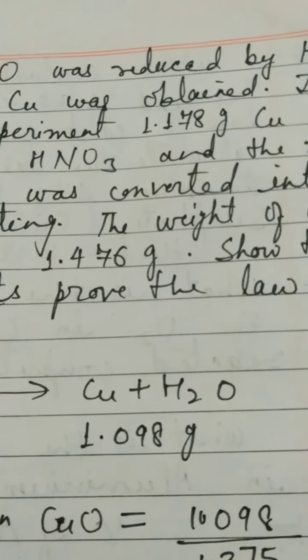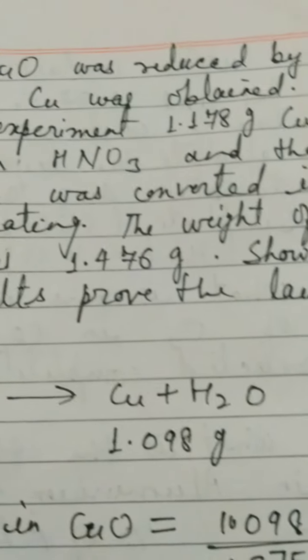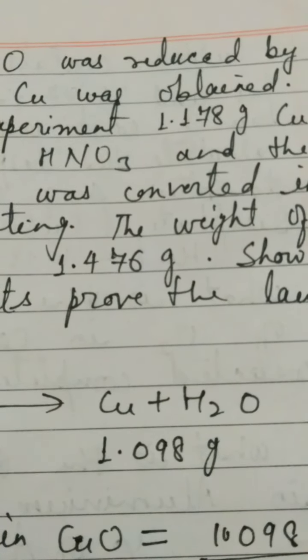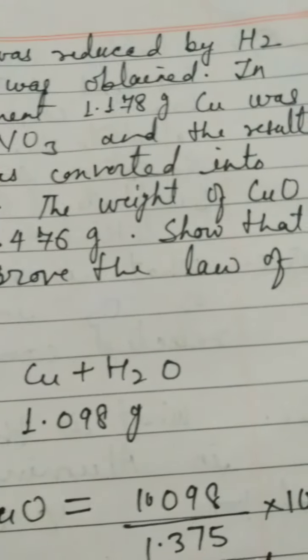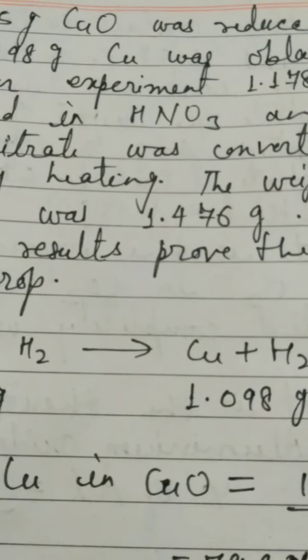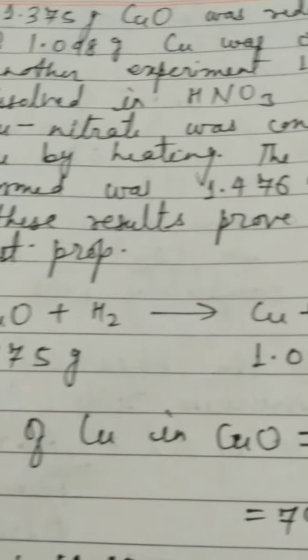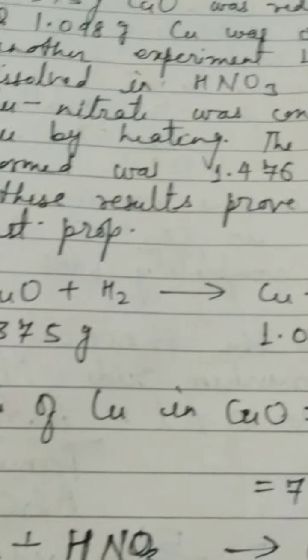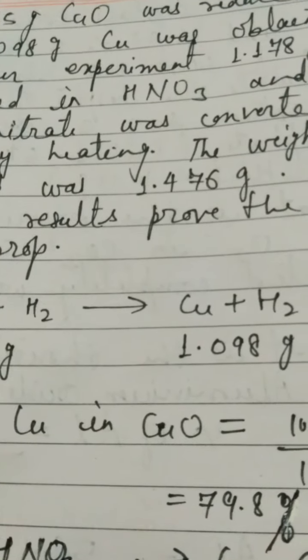Whenever the oxygen is removed from the substance, that process is called reduction. Here the reduction is going on because from the cupric oxide we are reaching copper. Removal of oxygen has been done. In another experiment, 1.17 gram of copper was dissolved in nitric acid, which is a very strong acid, HNO3, and the resulting cupric nitrate was converted into cupric oxide by heating. This is thermal decomposition. The weight of cupric oxide formed was 1.476 gram. This is the final weight that has been obtained from cupric nitrate.